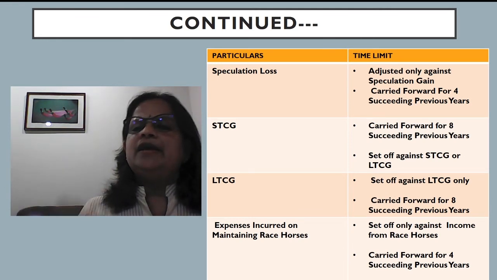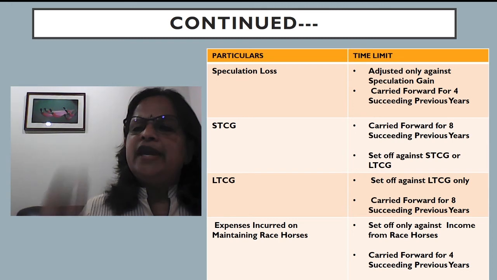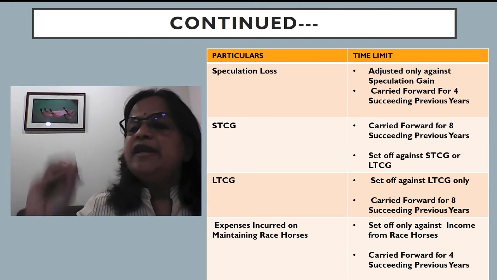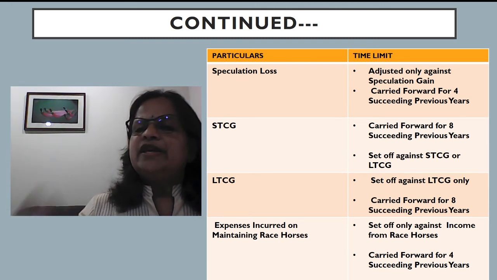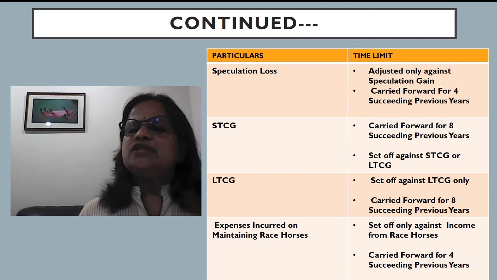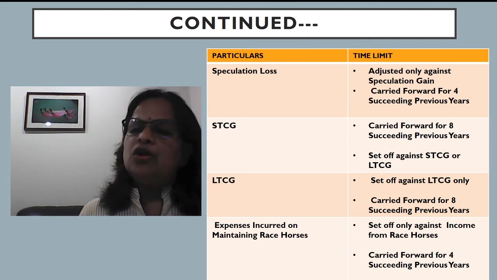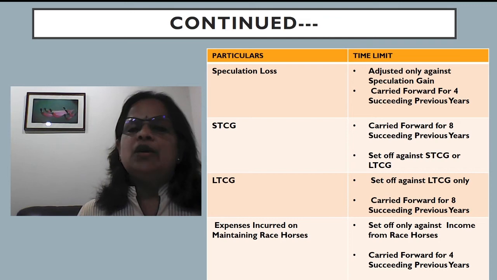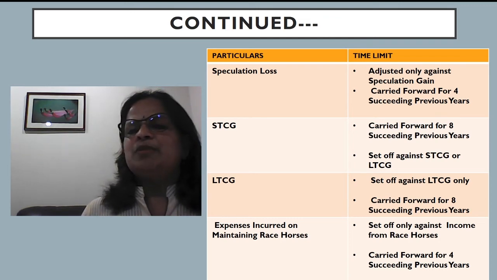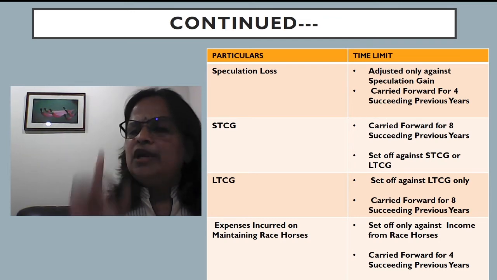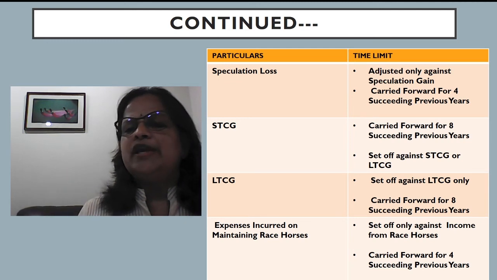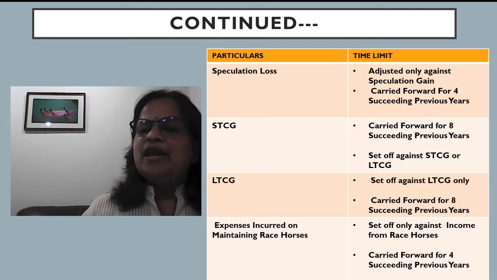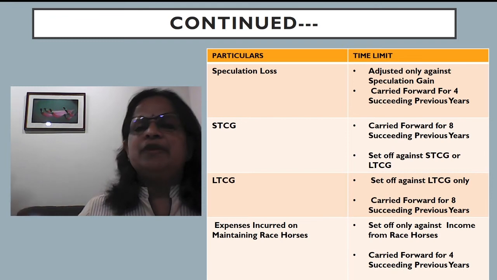Short-term capital gain loss can be carried forward for 8 succeeding previous years, 8 years. It can be set off against short-term capital gain or long-term capital gain. Now, long-term capital loss, you have to remember, this condition is different. It can be adjusted only against long-term capital gain, but it can be carried forward for 8 succeeding previous years.